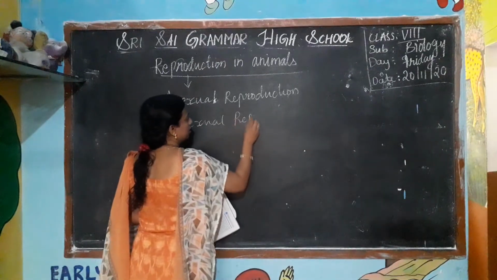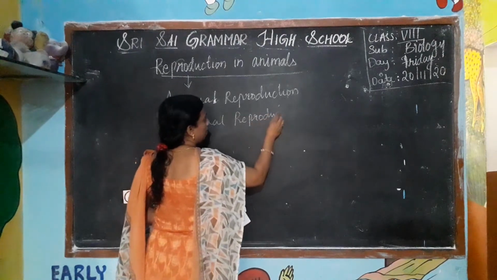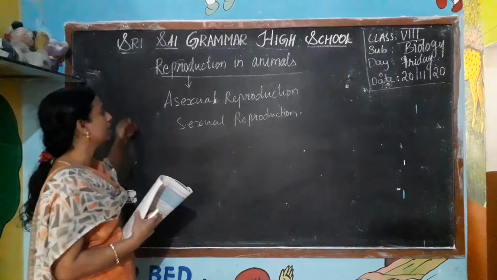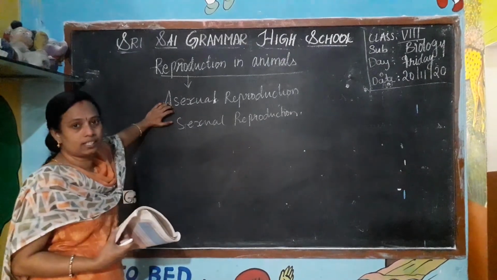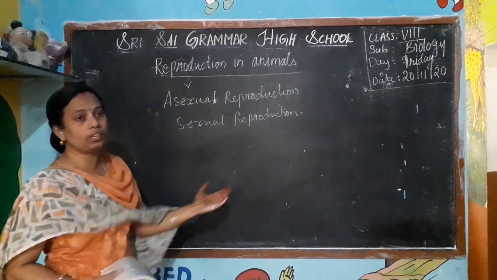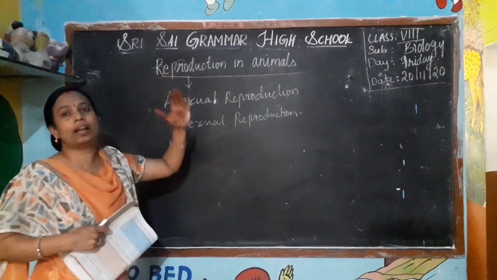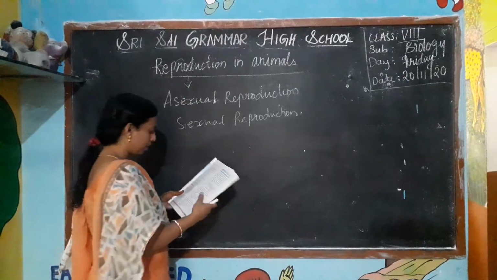We have learned in the 7th class about the plants, reproduction in plants. Now in the 8th class we are going to learn about reproduction in animals.